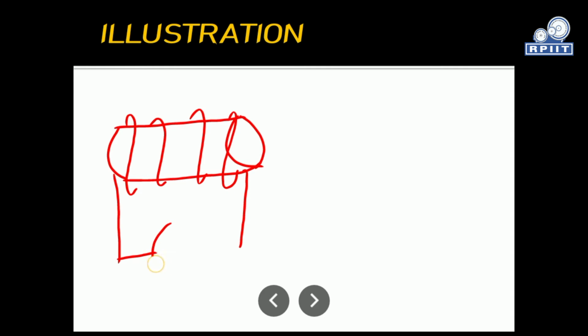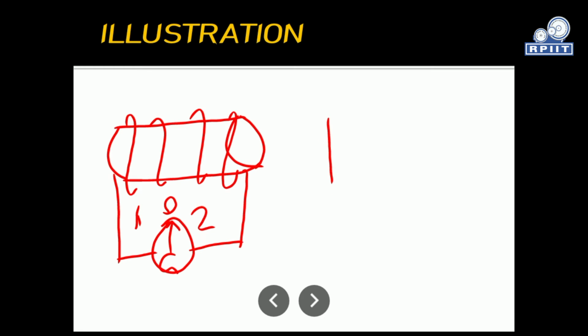So here this is the coil and this is the galvanometer, which will show the deflection in the coil. For example, this is the needle showing the deflection in the galvanometer.